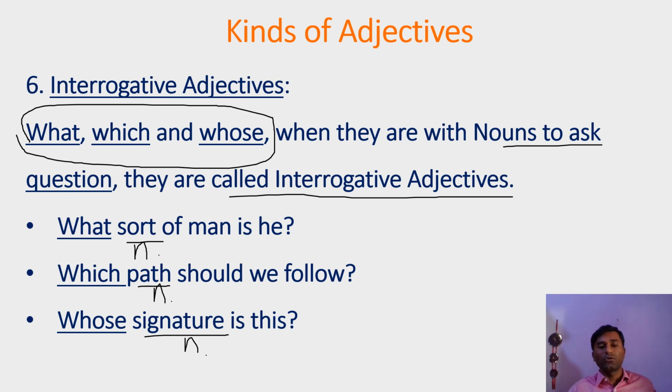So whose signature, and it is a question. So these are what, which, and whose. These are interrogative adjectives. They are used with the nouns sort, path, and signature respectively to ask questions. There is a question mark at the end.